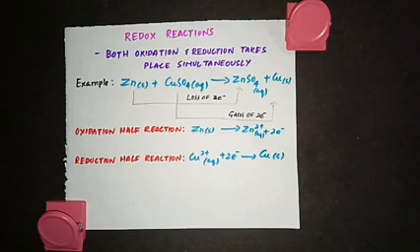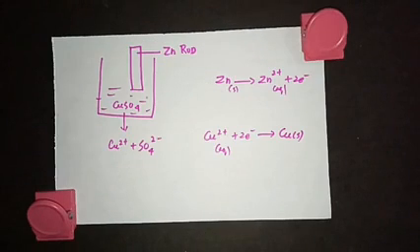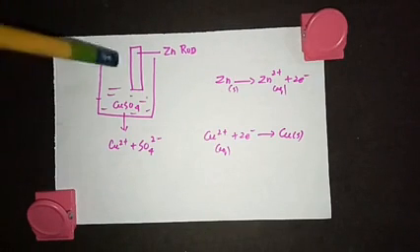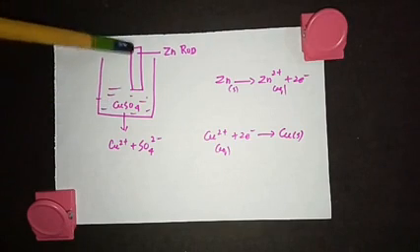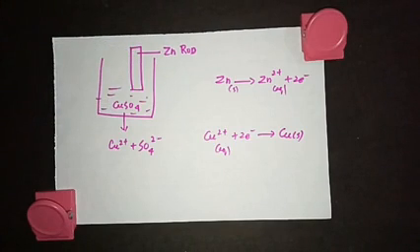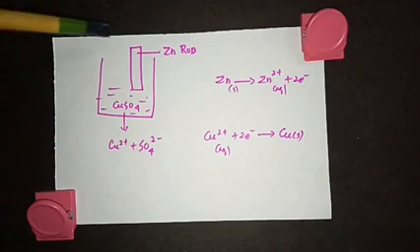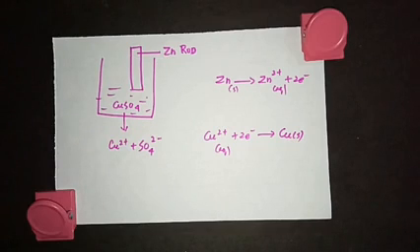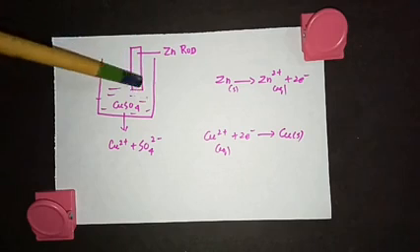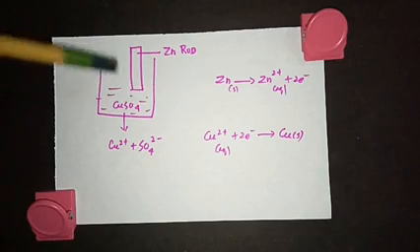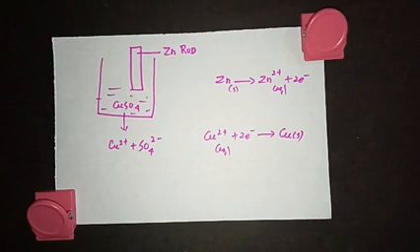What is the reason? Look at this: you're taking a beaker, taking copper sulfate solution and dipping a zinc rod in it. The copper sulfate solution is blue in color. Who is responsible for that color? Cu 2+ ions. When you leave this setup for some time and come back, some of the zinc rod would have disappeared and the blue color of copper sulfate would have faded away.